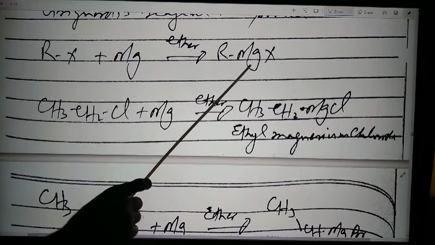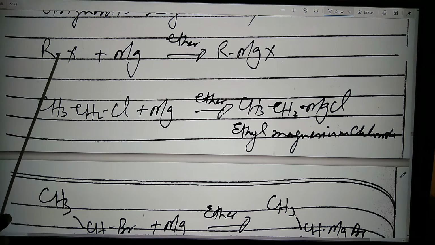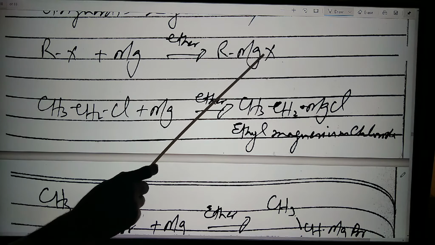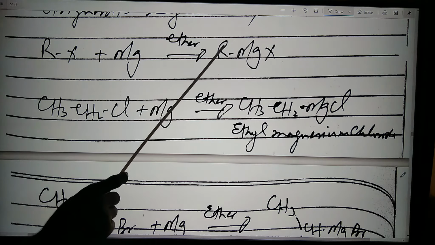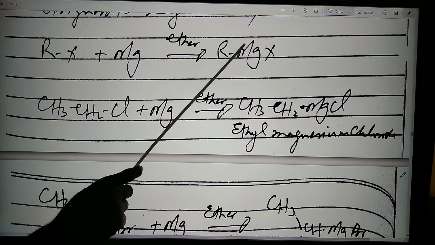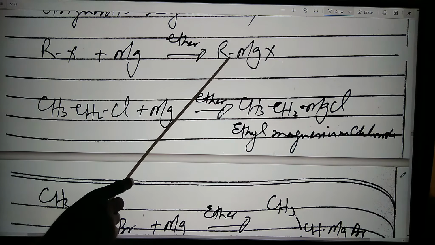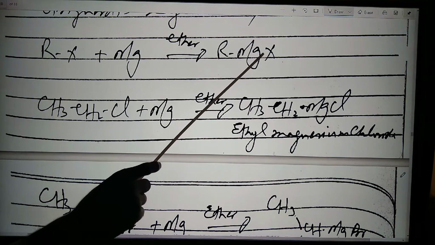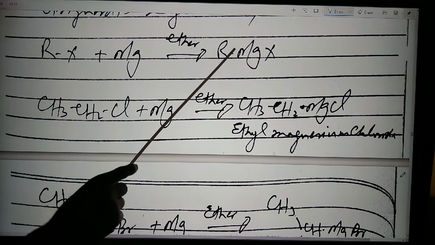Since magnesium is highly electropositive, it will attack this halide to make the ionic bond toward this side, whereas in this case the alkyl radical, for example the methyl, is combined with magnesium by the sharing of electrons to form the covalent bond, whereas on this side this is the ionic bond. So you can say that this bond is stronger than this bond.